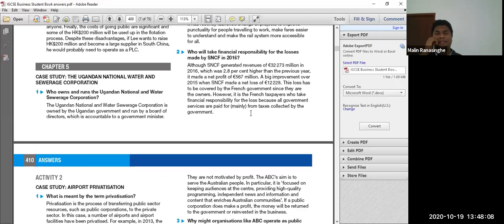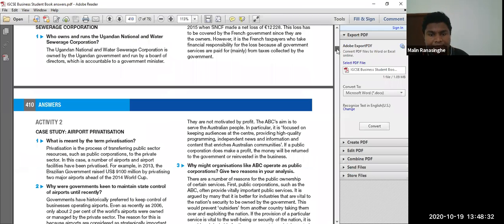So many loss-making companies are there. Petroleum corporation is loss making, Sri Lankan Airlines is loss making, the electricity board is loss making, the water board is loss making. All the government corporations are loss making. So at the end, who bears the loss? Taxpayers, us. Because we have to fund them, all the losses and everything are funded by us. Right? So those are the two questions.